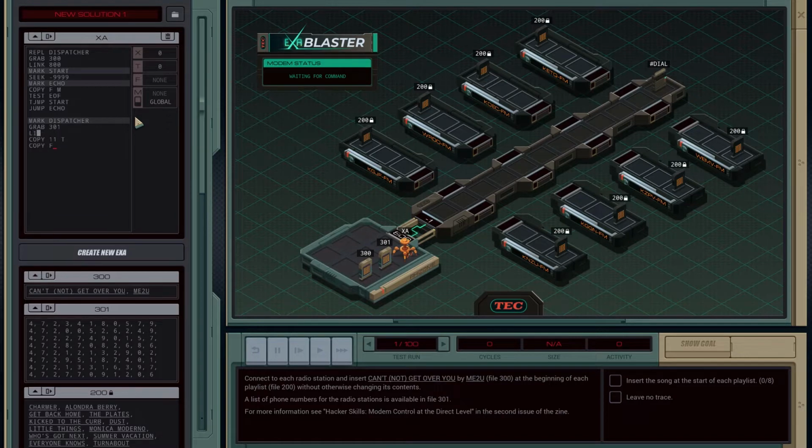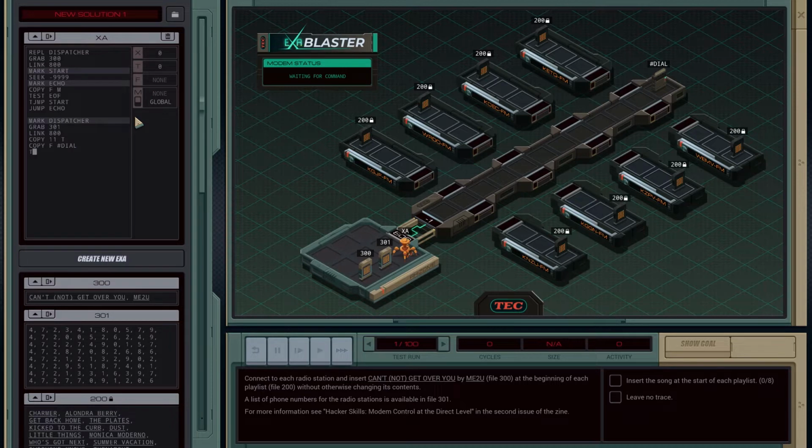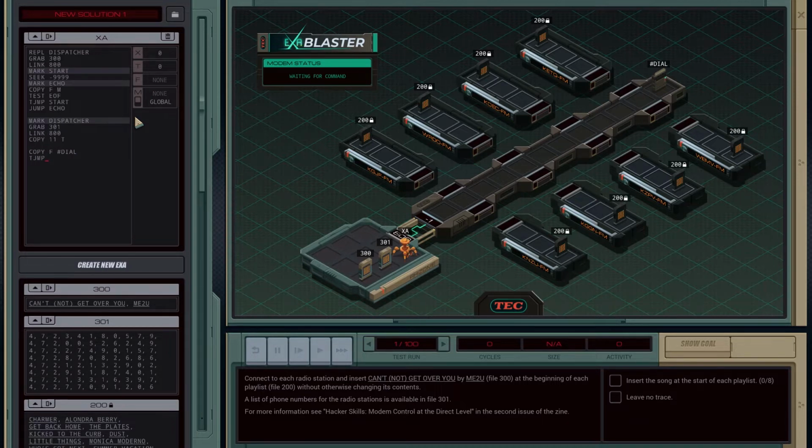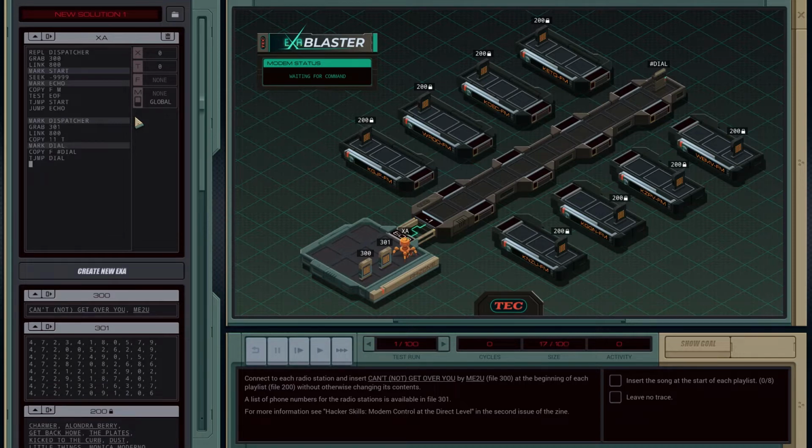We need to link into 800. We will copy file into dial, and then true jump. Let's see, mark dial, true jump to dial. So basically that should make sure that we enter all 11 numbers.